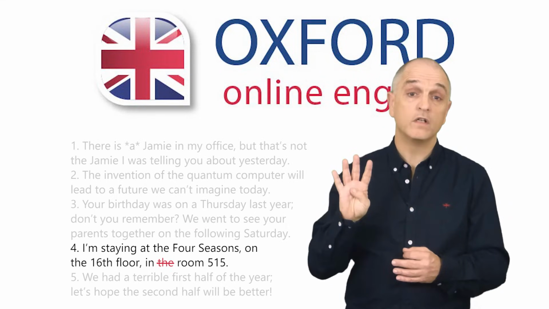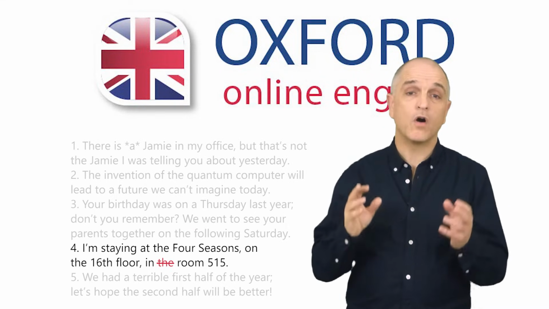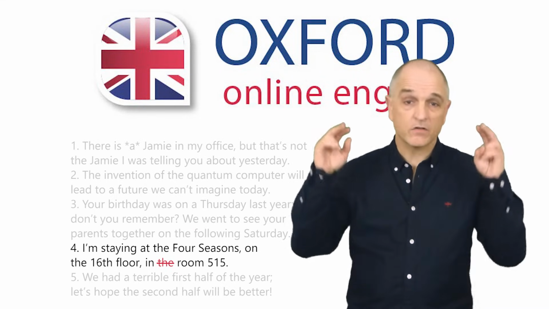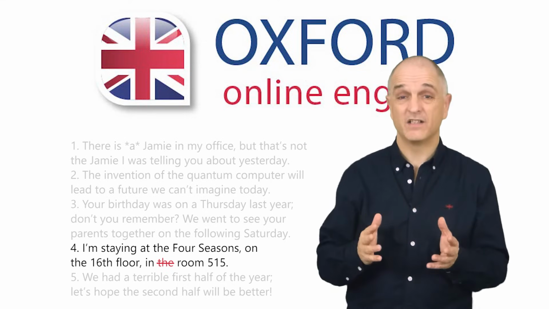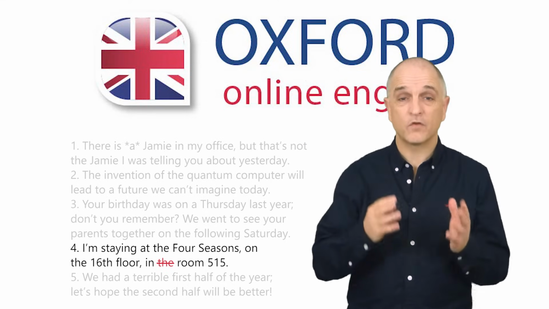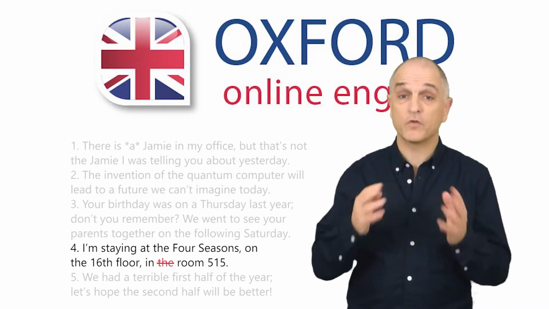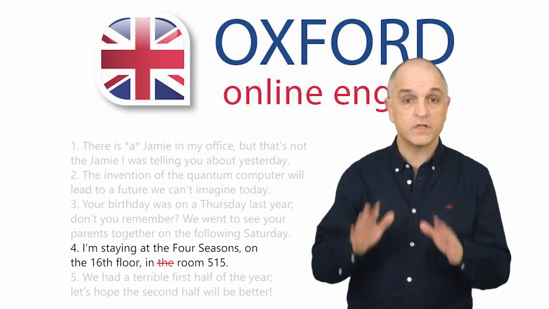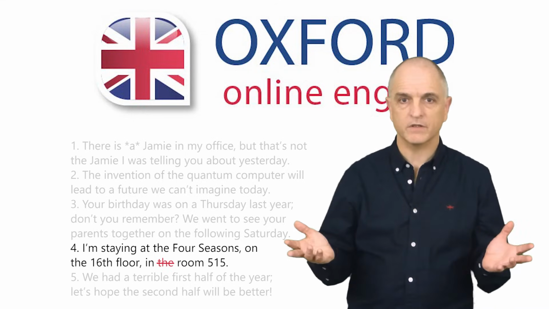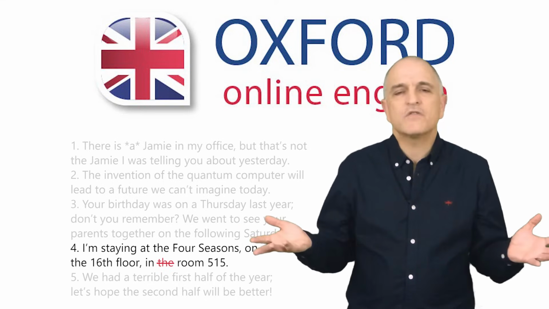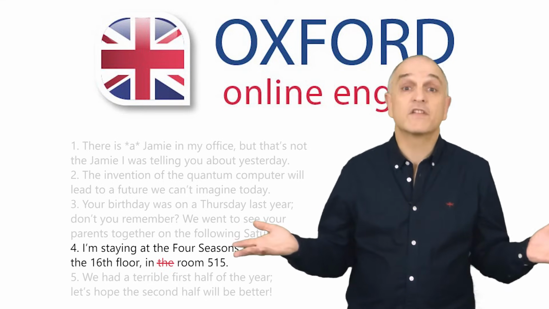Sentence 4 is a good example of how inconsistent the rules are here. You need the for the hotel name and for the floor number, but you don't use the with the room number. Don't try to look for the logic. There isn't any.